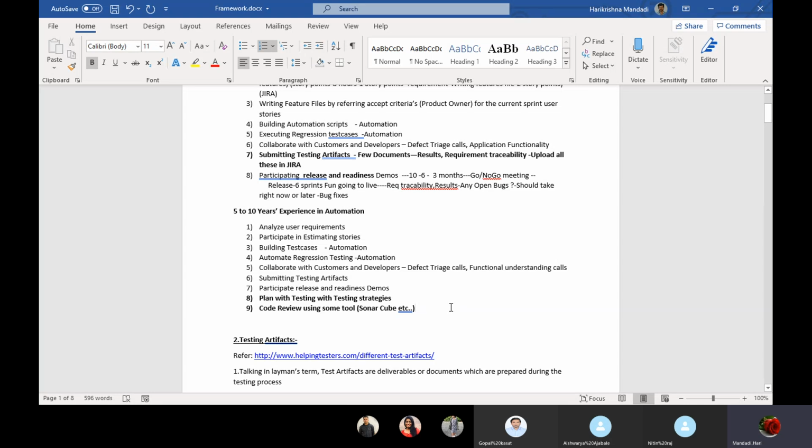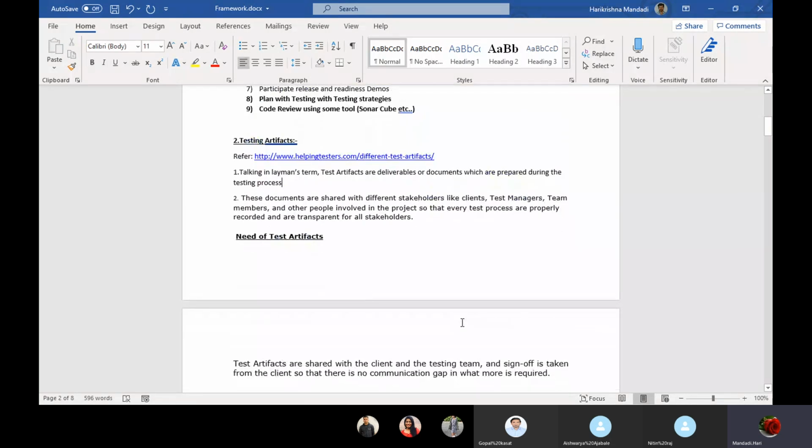He may or may not ask about the internal questions inside it, but I will get an advantage because I know what testing strategy document creation is, how to create it, and what a code review is. SonarQube is one small tool where I can run my code and see the issues in the code, any duplication, any loops or if conditions that are not proper. We can do these kinds of things with the SonarQube tool.